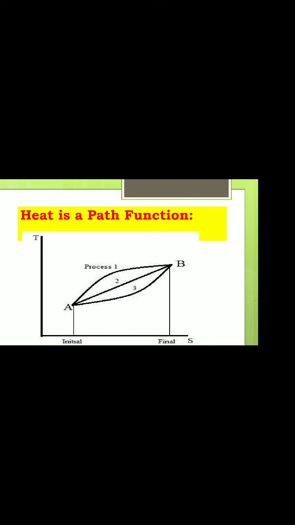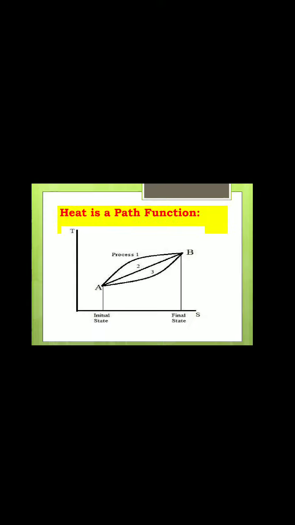See here. The amount of heat transfer from initial state to final state depends on the path of the system. Okay, because the path area is different here. The path is varying. The area under different processes is different. Therefore, the amount of heat transfer changes.